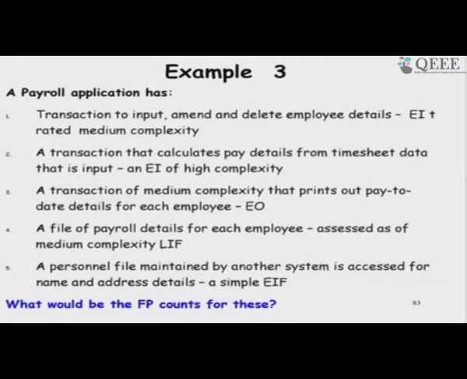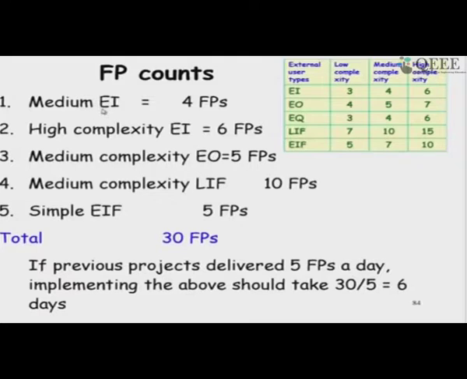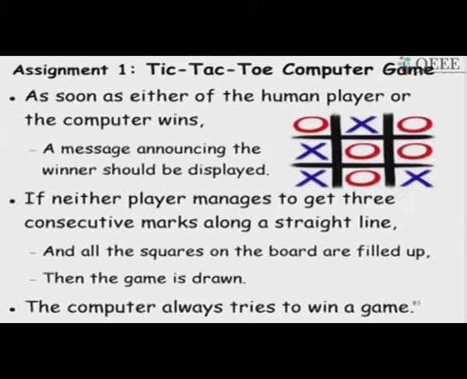So, what will be the function point count for this? We find that the medium complexity external input is 4, high complexity is 6, medium complexity external output is 5, medium complexity logical internal file is 10, and then simple inquiry is 5, simple external interface file is 5. So, totally we compute 30 function points, and based on that we can compute other parameters.